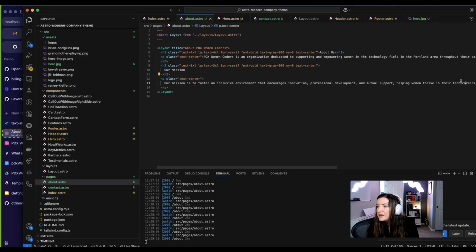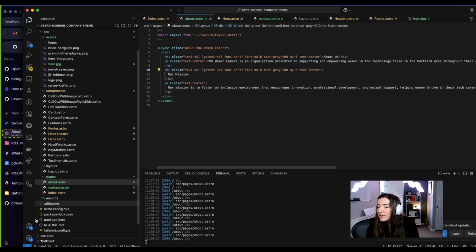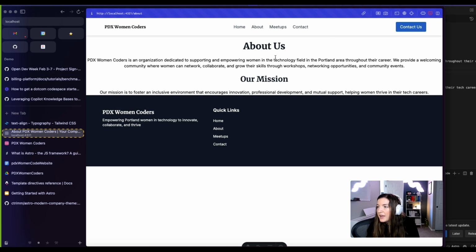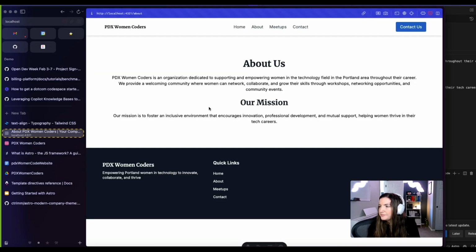Centered text, and we'll just throw a div around this whole thing to make it more of a container. And let's see here, we want to add some margin on top and bottom. So that is the margin, Y meaning top and bottom. And actually, let's do margin. We'll just do M-24. Does that work? There we go. So we're adding margin on all different sides.